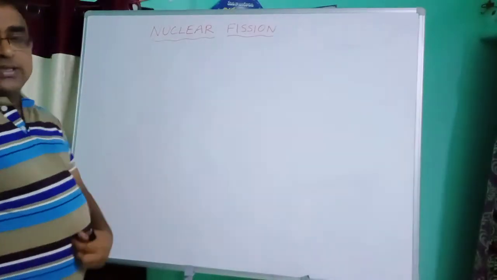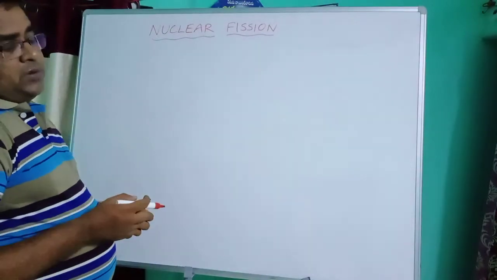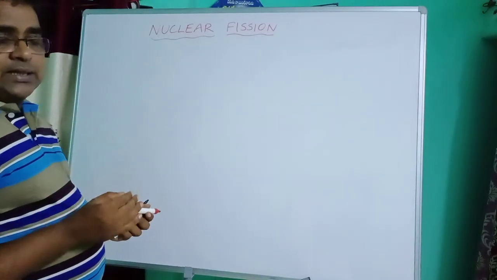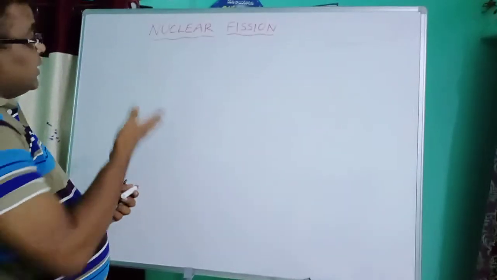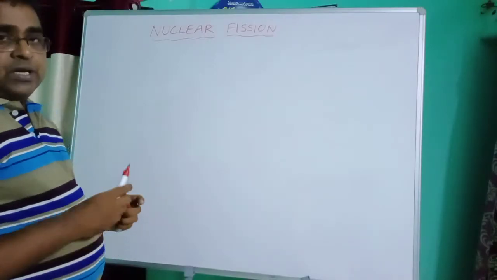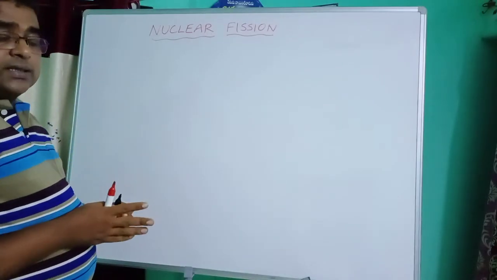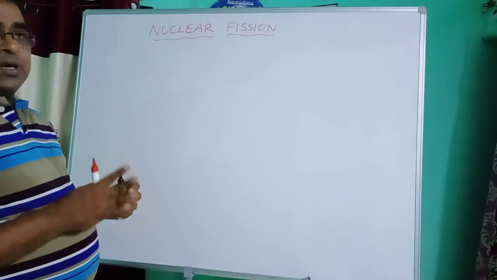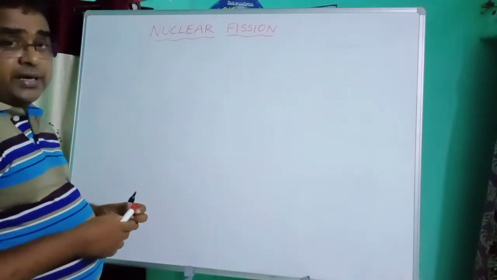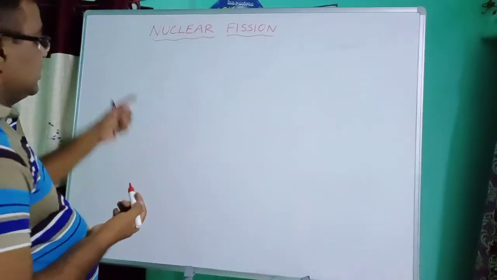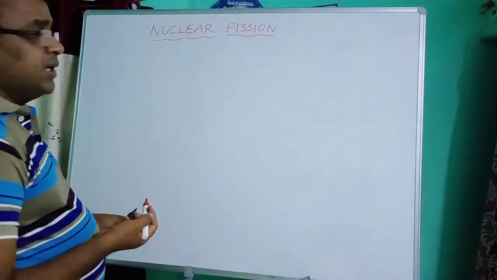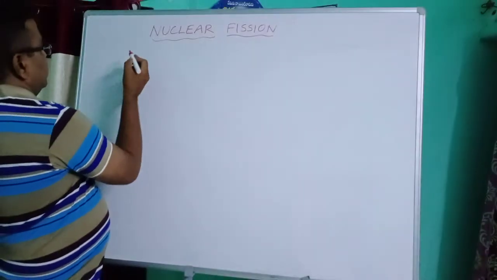So the definition is, when a nuclide is hit or collided or bombarded with a fast moving neutron, it decomposes or disintegrates into equal amounts of nuclei, and a large amount of energy is liberated along with fast moving neutrons. So this is known as nuclear fission. Fission means disintegrate or decompose. So let me take an example.